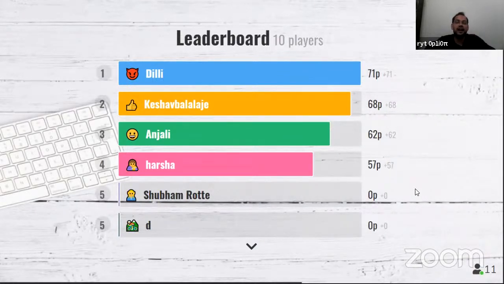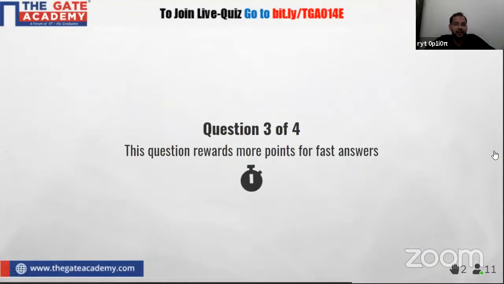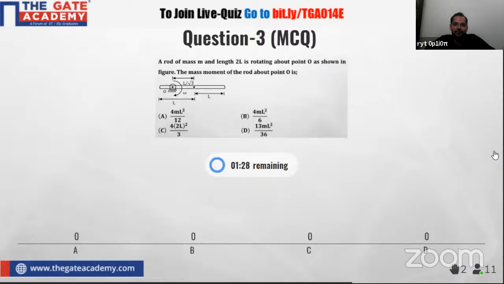Now we are going to see another question of this quiz. See the question on your screen, and this time the question is MCQ, and you will have to select only one correct option. So there is a very good opportunity. With the help of one answer, you can score very good points. The timer is 1.5 minutes, so definitely this question will have good weightage of points.